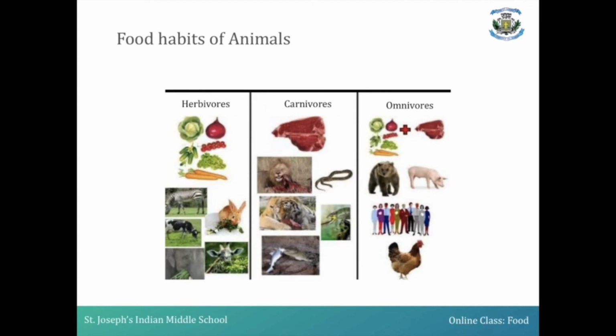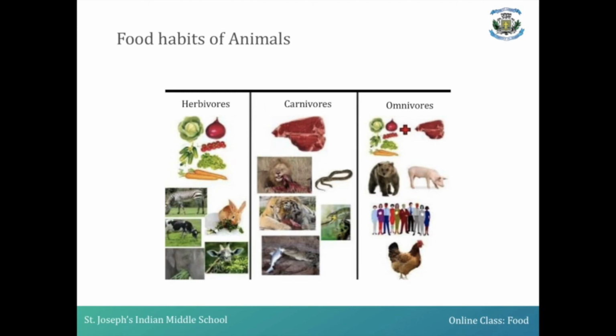Based on that, we have broadly classified all these animals into three different categories and we have named them as herbivore, carnivore and omnivore. So let us see what these terms mean. The first kind of food habit animals, you call them herbivores.